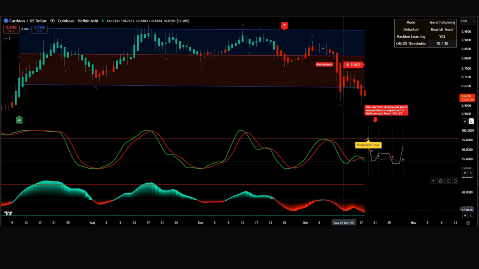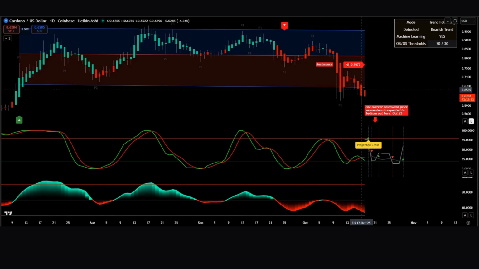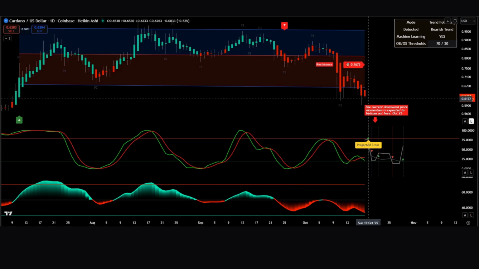Now to the most recent Heikin Ashi candle. It's red, but the body is smaller with a lower wick. This structure means sellers are losing conviction and buyers are starting to absorb downward pressure. It's an early but important potential exhaustion signal.